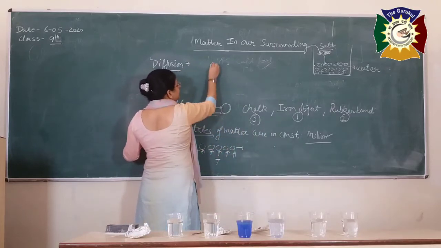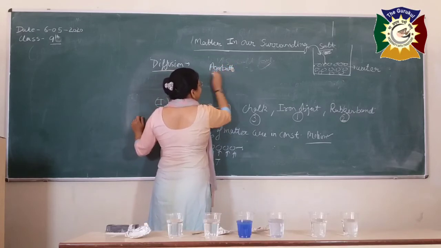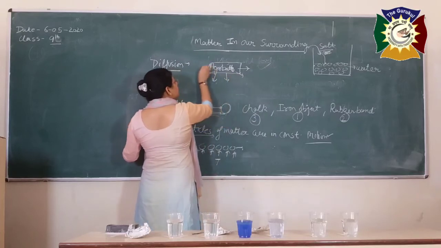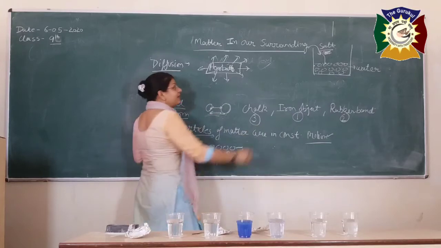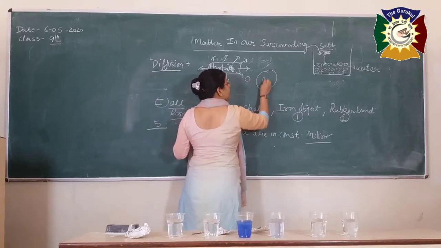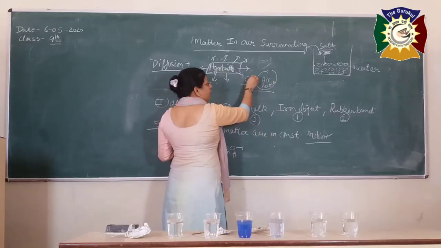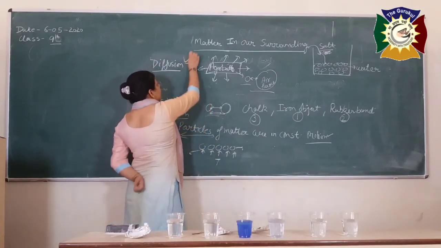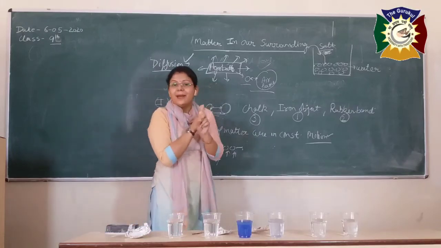Like here, an example of this agarbatti or incense stick: when we light it up, the particles of this thing are going to spread into the atmosphere and they are going to mix with what? Air particles. So the intermixing of two things by themselves is known as what? Is known as diffusion.